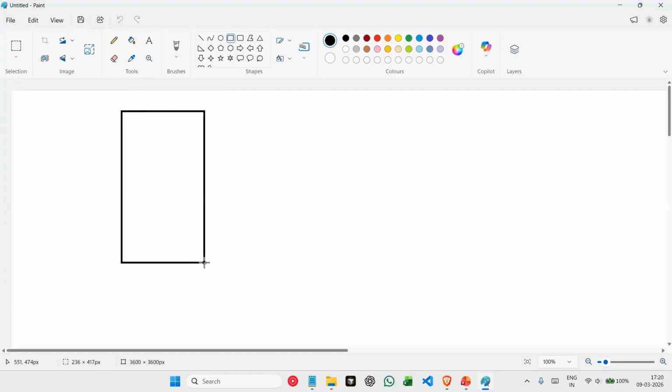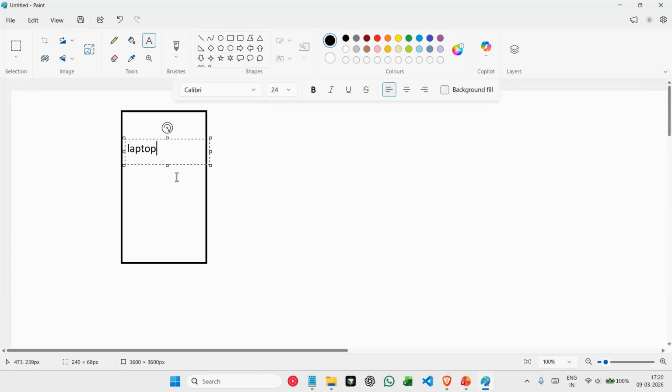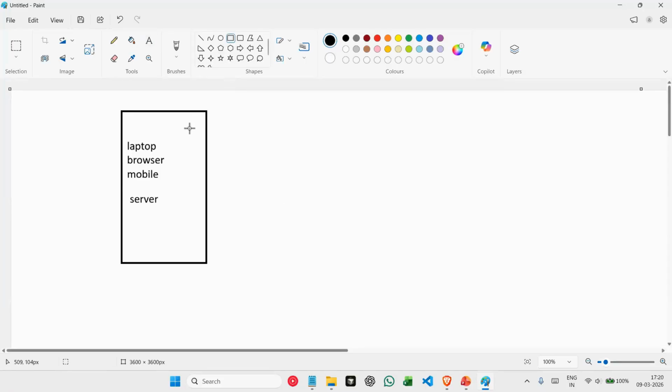Let's say this is our client system. Now, a client system can be anything. It can be a laptop, it can be a browser, or it can be your mobile. It can be either a device, or a browser, or also another server trying to communicate with your backend. So a client system is currently trying to communicate with your backend, and it is asking for tasks based on a goal.